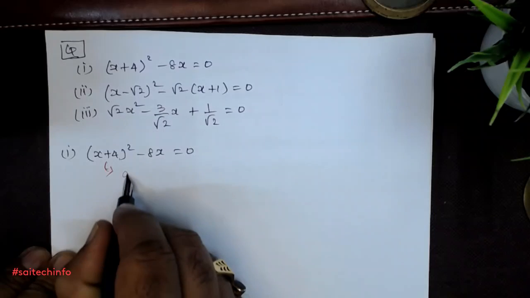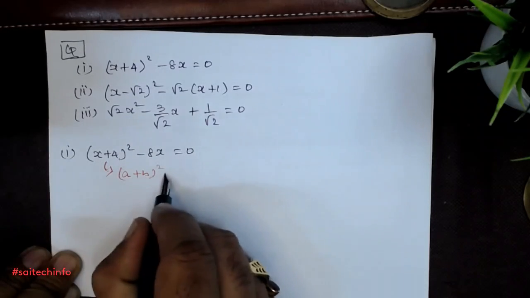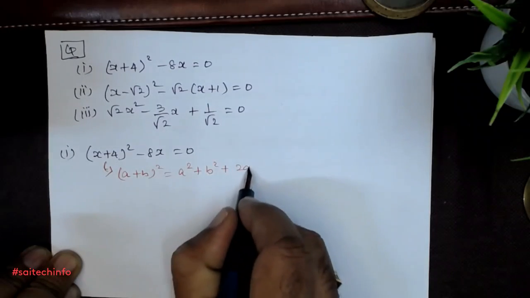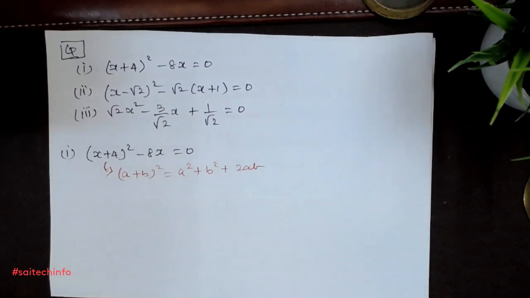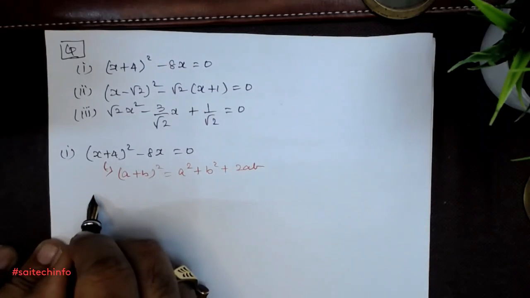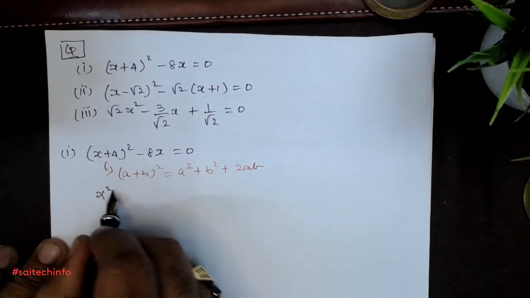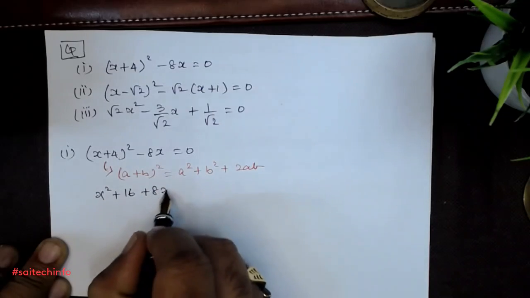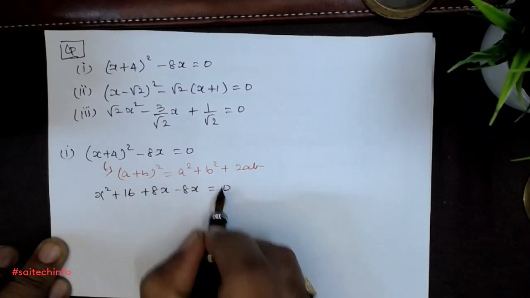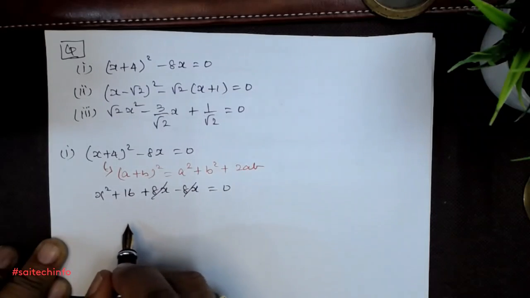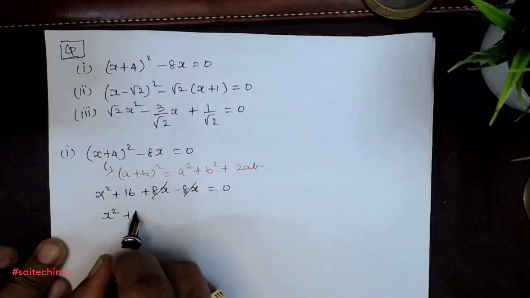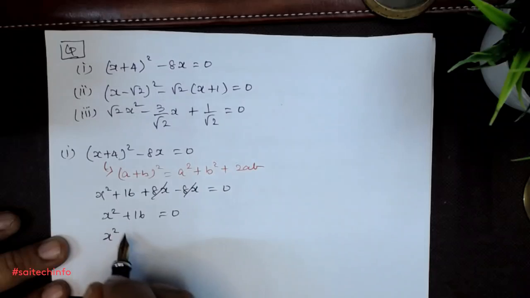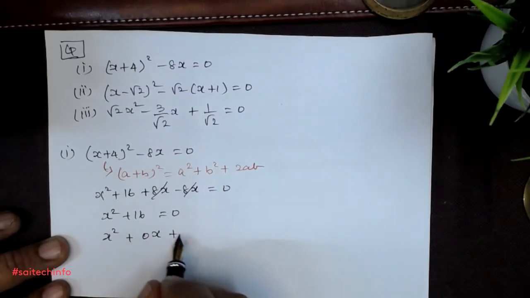So you can apply here the (a + b)² formula, that is equal to a² + b² + 2ab. Let us apply this one. Therefore x² + 16 + 2 × 4 is 8x, minus 8x is equal to 0. 8x minus 8x equals 0. So x² + 16 = 0. There is no x term here, so we can put x² + 0x + 16.